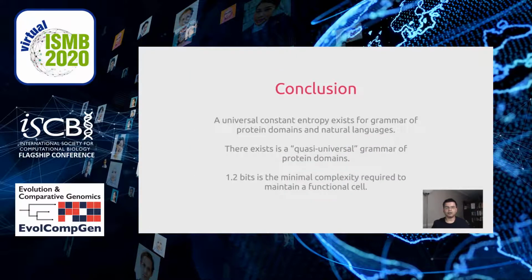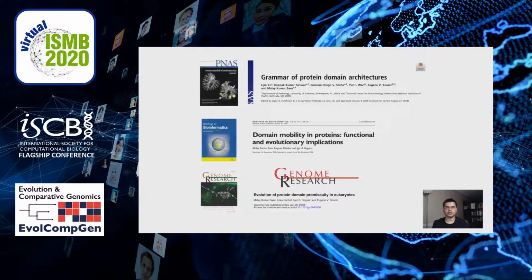We therefore conclude that like natural languages, protein grammars do have a constant universal relative entropy. There also exists a quasi-universal grammar of protein domains, and the 1.2 bit is the minimum complexity required to maintain a functional cell. The work described here has already been published in these 3 papers.